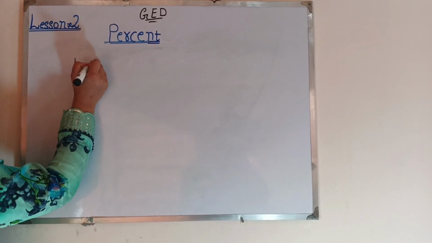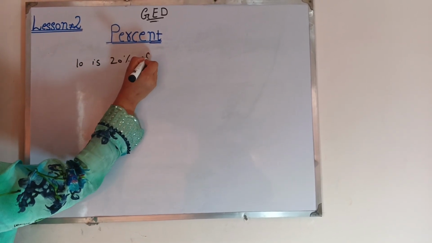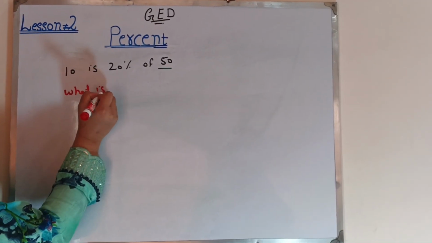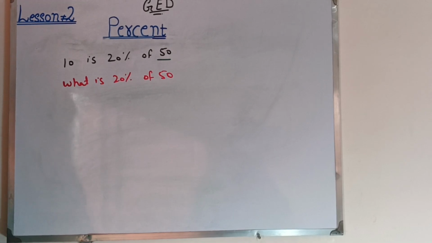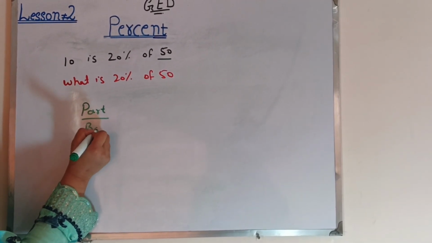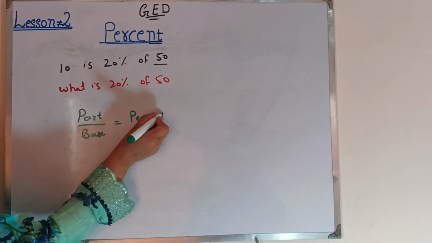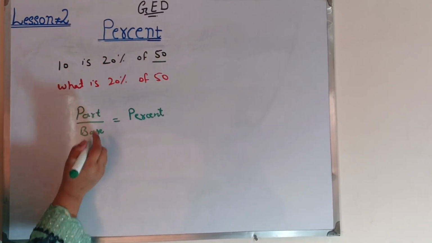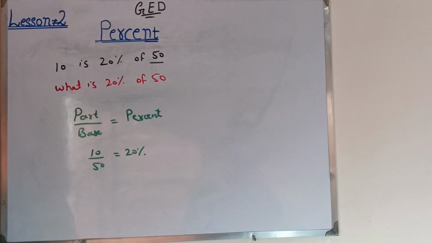If we write 10 is 20% of 50, what we will do is write the formula, part over base is equal to percent. What will be the part? 10 of 50. 10 divided by 50 is equal to 20%.